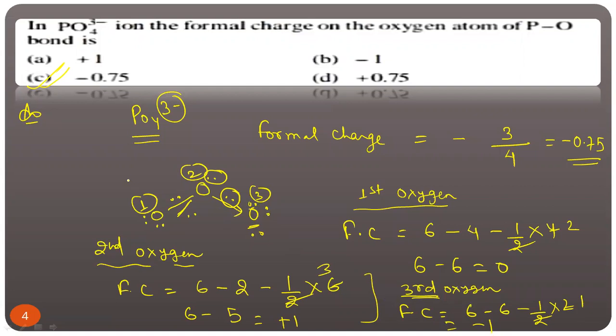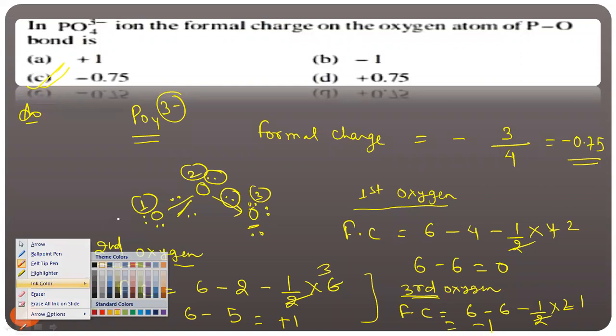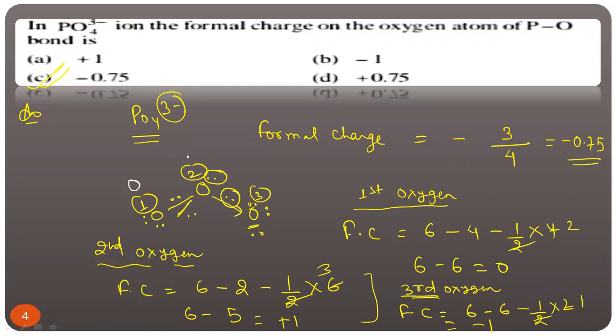So first oxygen atom formal charge, we know it's very simple. First oxygen, quickly tell me, this is 0. Second oxygen atom plus 1. Third oxygen atom minus 1. This is a general matter, but on average you can directly use this formula. Is it clear, my friend?